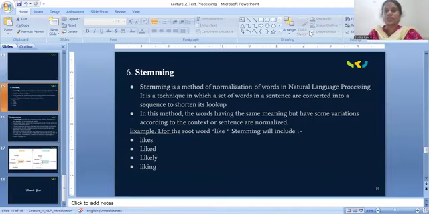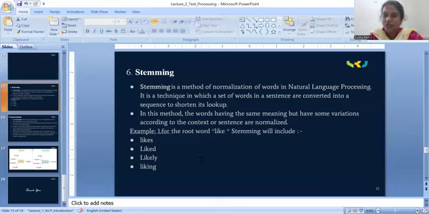Okay, so instead of the stem word, if you search with the root word, the probability of the searching will be increased. So that's why we have to apply the stem. So we're converting the stem words to the root words.